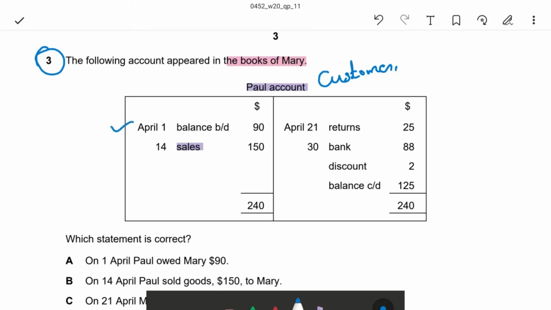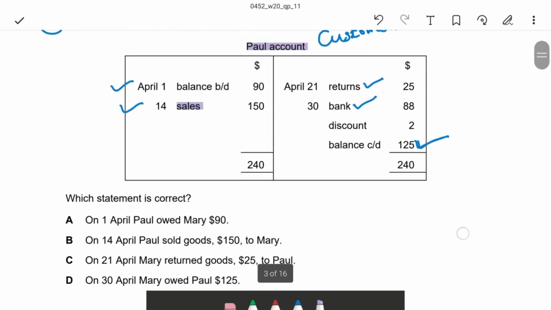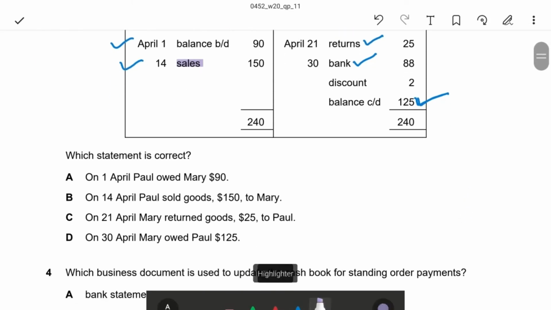Then Paul purchased, Mary sold goods to Paul. Paul returned goods to Mary. Paul paid by cheque to Mary with a discount. And the closing balance owed, Paul owing to Mary, 125. What is the question? Which statement is correct?